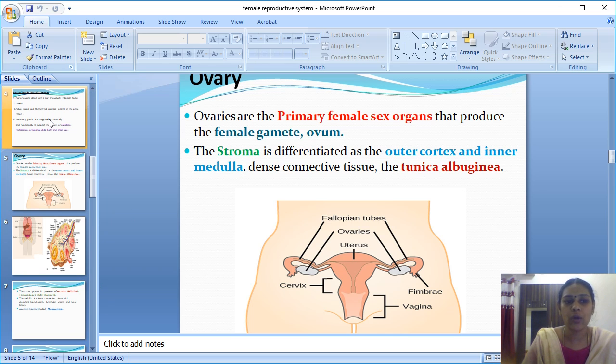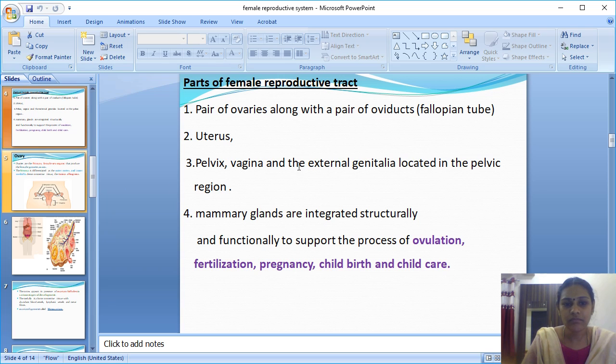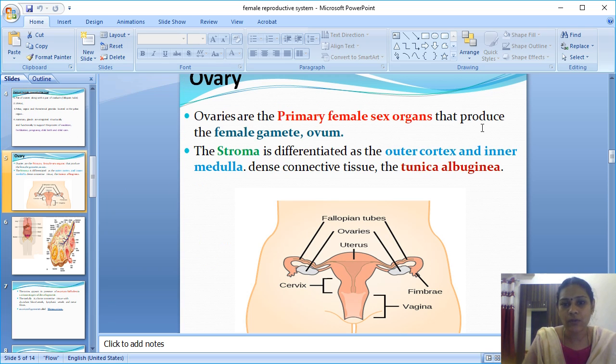So that is about your ovary. The ovary is the primary sex organ that produces the female gamete, the ovum. This ovary is ovoid in shape.